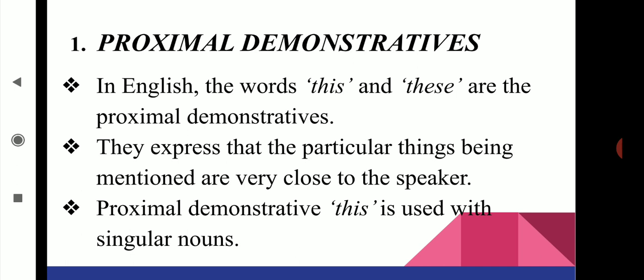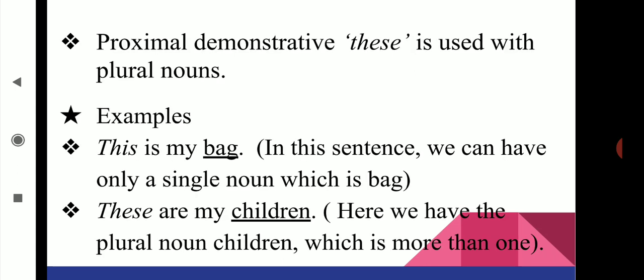The proximal demonstrative this is used with singular nouns. Another proximal demonstrative is these, which is used with plural nouns, which can have a number more than one.